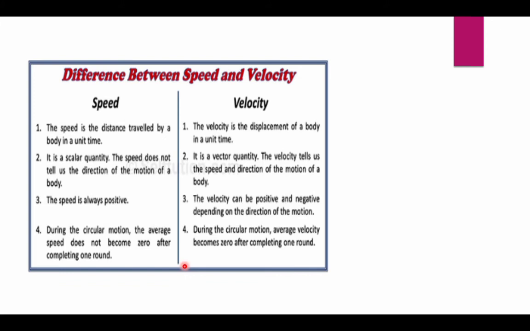Speed is a scalar quantity. Speed does not tell us the direction of the motion of the body, but velocity is a vector quantity. The velocity tells us the speed and direction of the motion of the body. Speed is always positive, but the velocity can be positive or negative depending on the direction of motion.